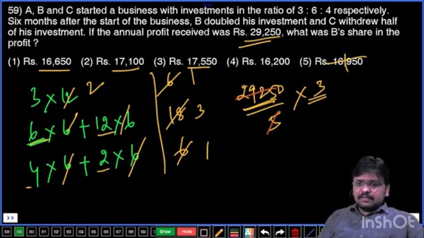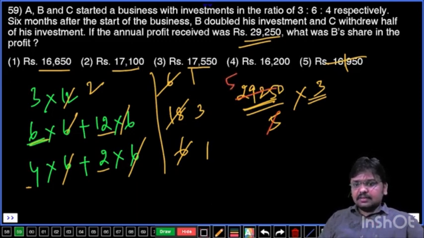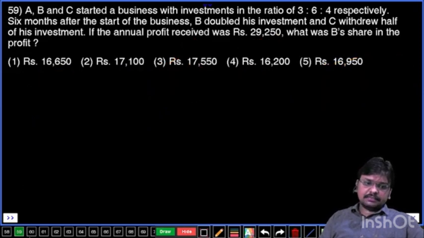5 cancellation. With 5 cancellation, 5 how many times here? 5 5s are 25 and 4 more. 5 8 times, 5 times and then 0. 5,000 into 3, that is 15,000, and 850 into 3 is going to be 2,550. If you add both these two, that will be 17,550, which is going to be the third option, final answer.